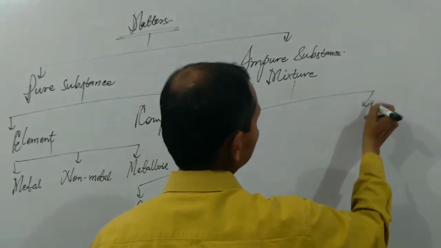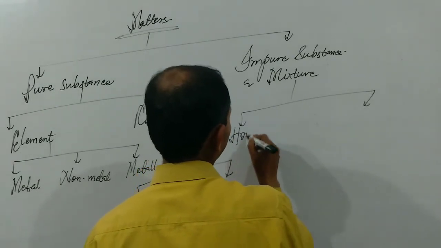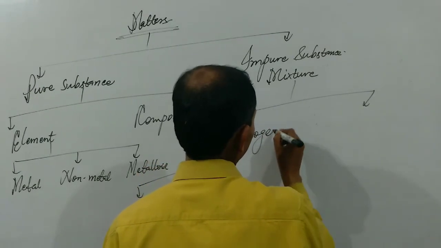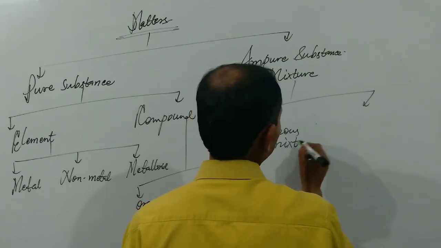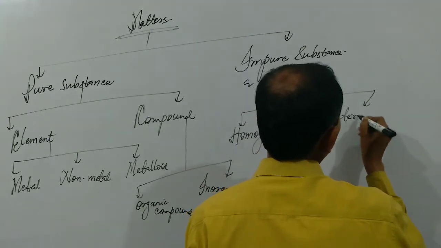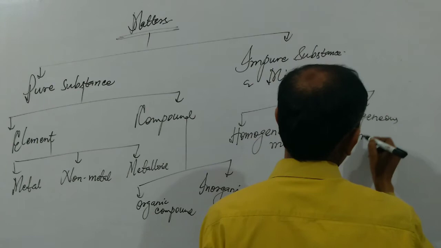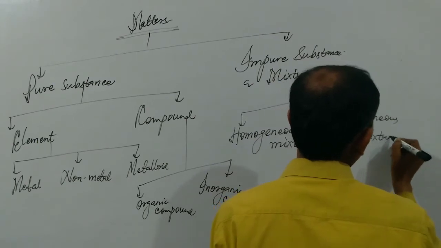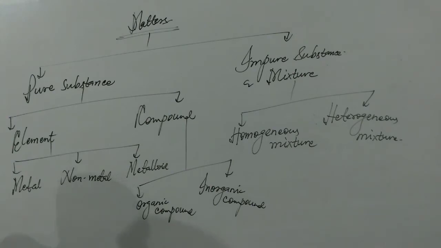Similarly, mixtures have been classified into two parts like homogeneous mixture and heterogeneous mixture. These all are the classification of matter on the basis of their chemical composition or chemical constitution.